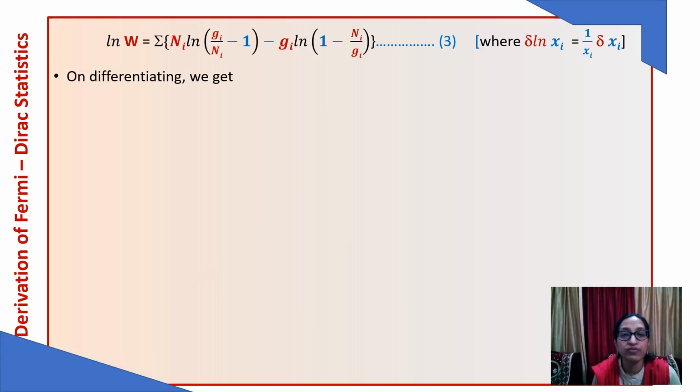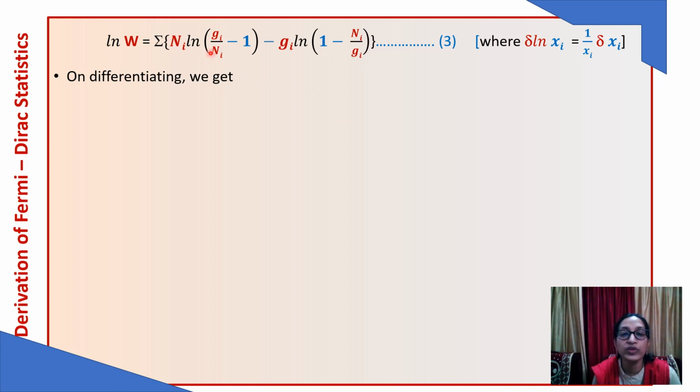So this is equation number 3 and we will differentiate this equation. As we have solved earlier, for differentiation of two products, what do we have to do? d(u v): we keep one constant and differentiate the other, plus keeping the other constant and differentiating the second one.